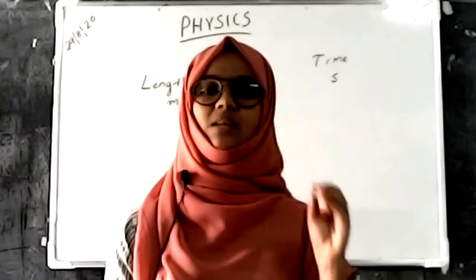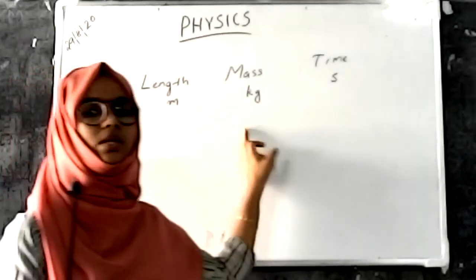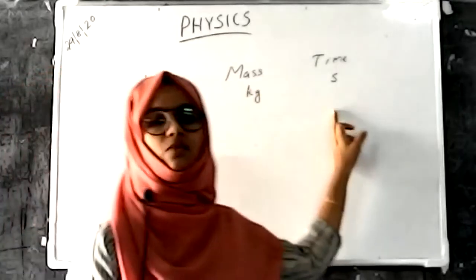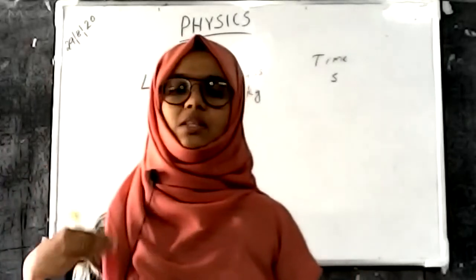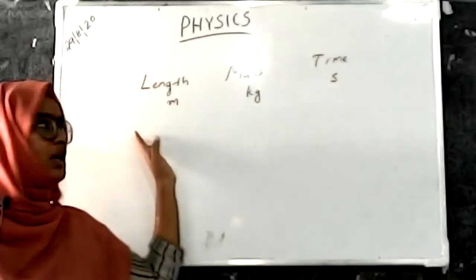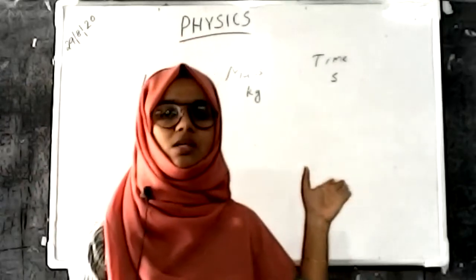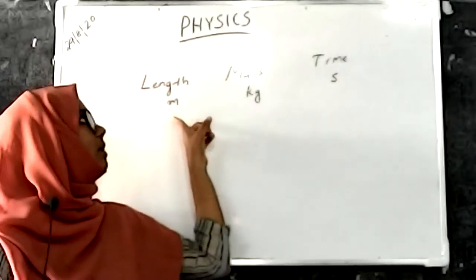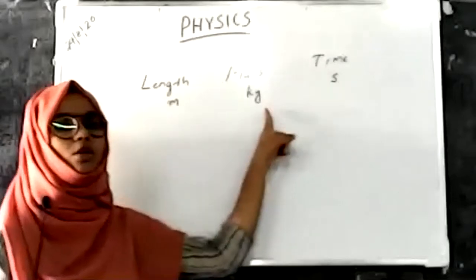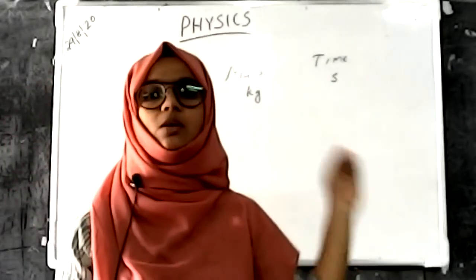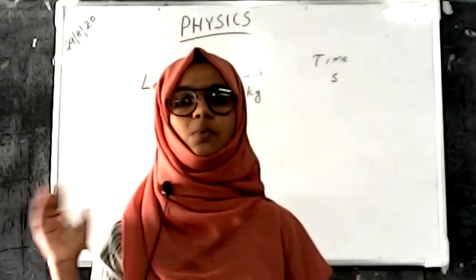These quantities are not related to each other. Mass is not related to length and length is not related to time. We cannot express any of these quantities with another quantity, and we cannot express the units of each of these quantities with another quantity. We can't express length with the unit second. We can't express time with the unit kilogram. So each of these quantities is not related to the others, and we cannot express it with another.